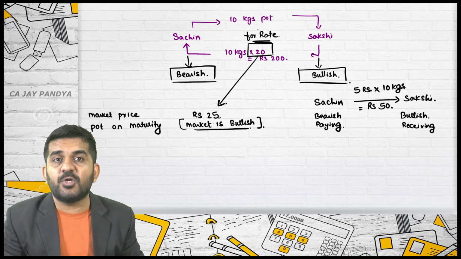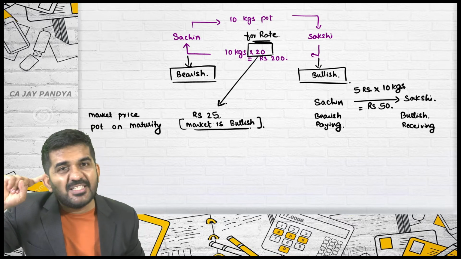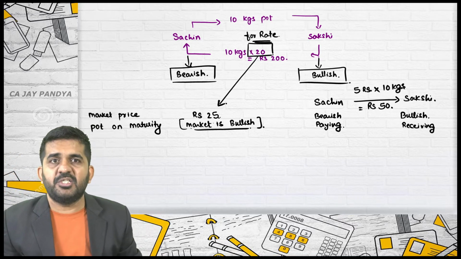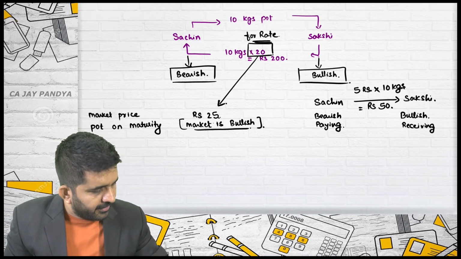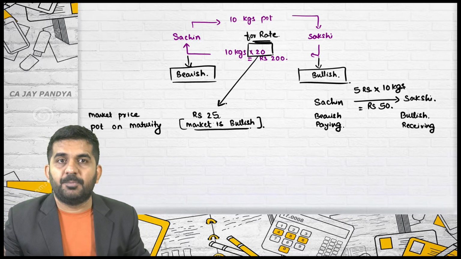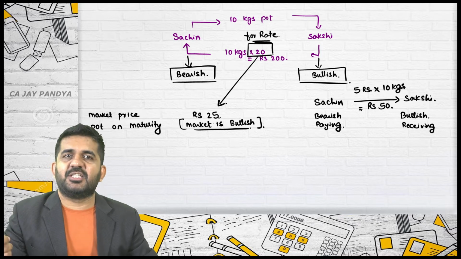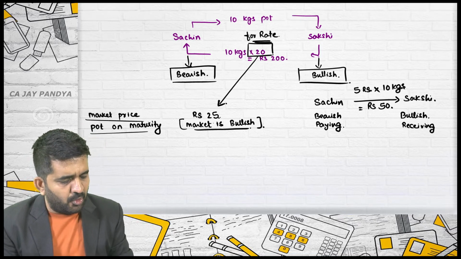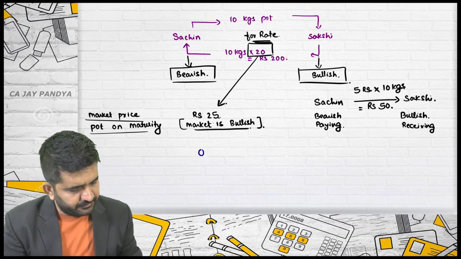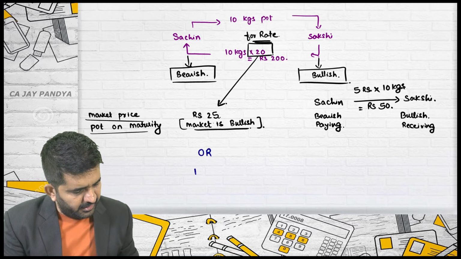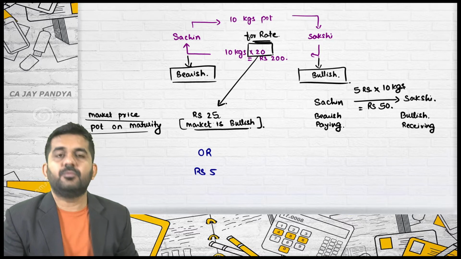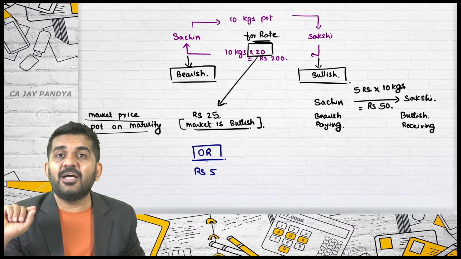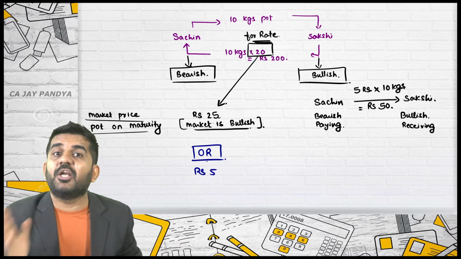See, as this is the first question I am writing this much. Otherwise this should be in your mind. Sakshi is bullish, market is bullish, Sakshi will be getting money. How much? The difference of 5 rupees multiplied by 10 kgs, that is nothing but 50 rupees. Is it alright? See, if market price of potato on maturity is rupees 5, please understand, don't get confused. Either market price can be 25 or it can be 5.